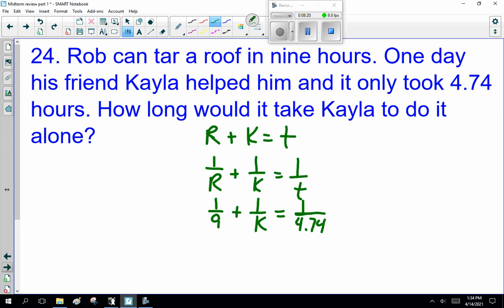Now, if you wanted to solve that, multiply everything by 9 times 4.74 times k and solve for k. You guys have calculators, you can do it. Actually do it, impress me. I don't know what the actual answer is. All right?